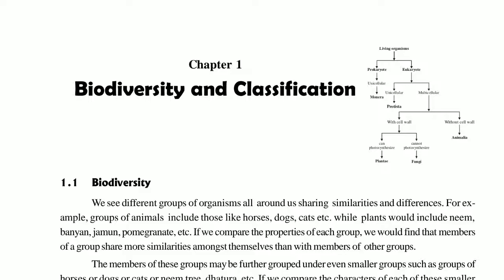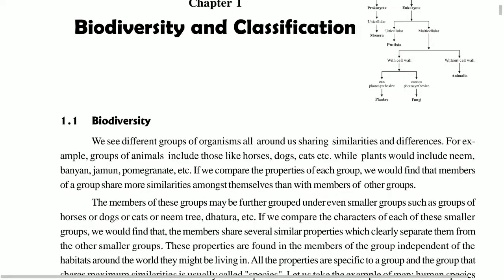Further we will see how all living organisms have been classified into various groups, that is animals, plants. So that we will study in classification. See children, what is given here? We see different groups of organisms all around us sharing similarities and differences. For example, a group of animals includes horses, dogs, cats, etc., while plants would include neem, banyan, jamun, pomegranate, etc. If we compare the properties of each group, we would find that members of a group share more similarities among themselves than with members of other groups.